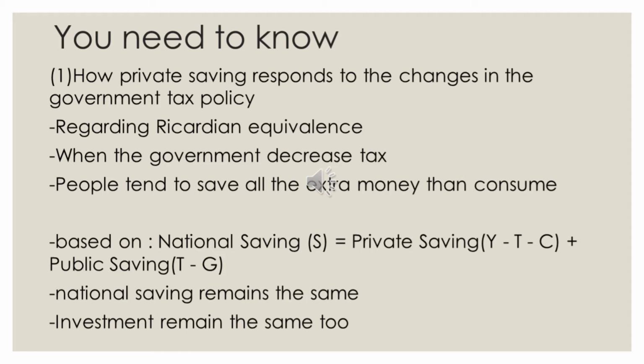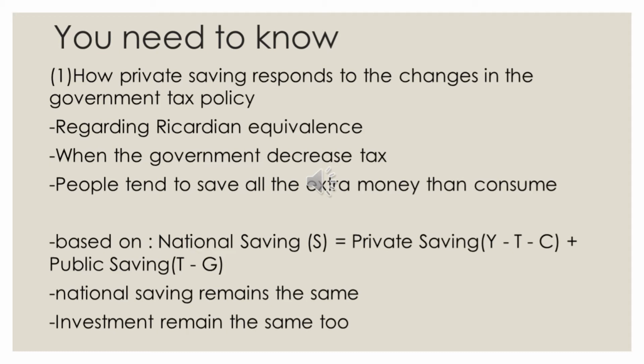We dug a little deeper and discovered a theory called Ricardian equivalence. This theory suggests that when the government decreases tax, people tend to save all the extra money rather than consume, as people expect that the policy that encourages investment only benefits them for a little while, and in the future the government would increase tax to ease the budget deficit.